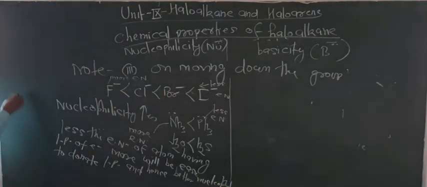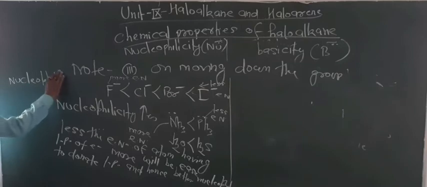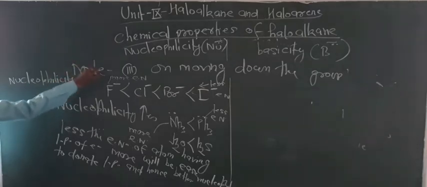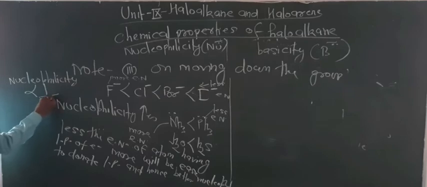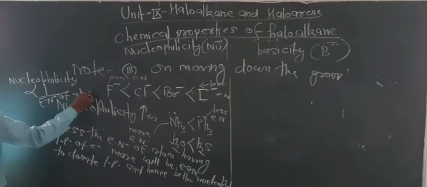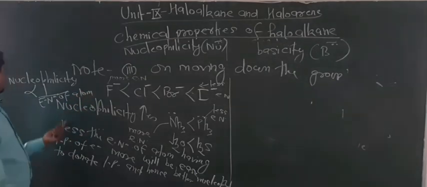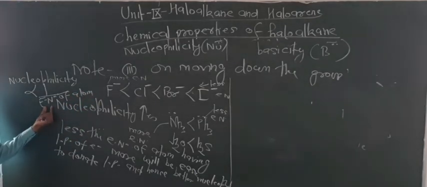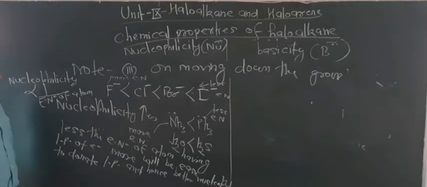That is, you can say that nucleophilicity in this condition is inversely proportional to the electronegativity of the atom. That is, the more the electronegativity, the less will be the nucleophilicity.